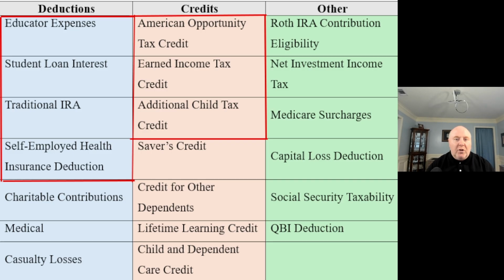Medical expenses, the 7.5% of AGI. So we have that. Casualty losses also are tied to AGI. So in order to take these, what we're wanting to do is we're going to go through and we need to reduce our AGI. So that's why we're going to want to see the strategies.